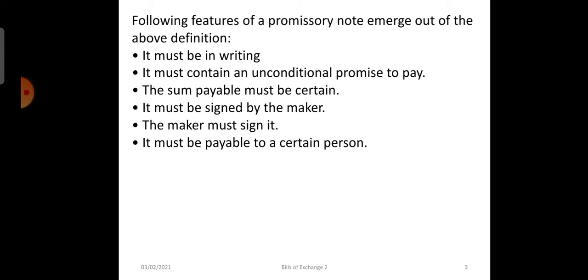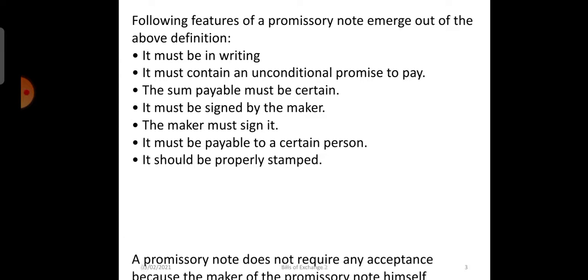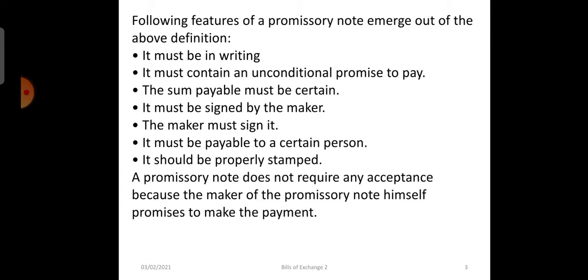It is payable to a certain person, as discussed earlier. A promissory note cannot be payable to the bearer. Okay, so it should be payable to a certain person. It should be properly stamped. Okay, a promissory note, unlike a bill of exchange, does not require acceptance, because the maker of the promissory note himself promises to make the payment.